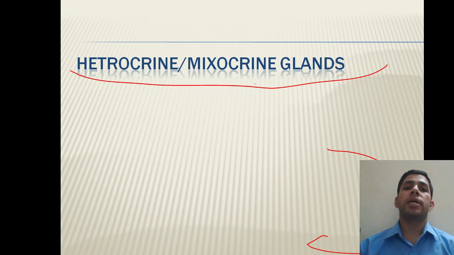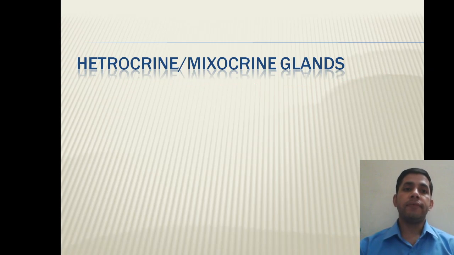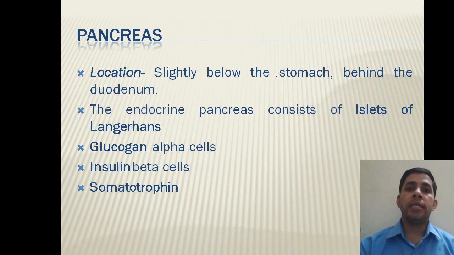Heterocrine or mixocrine glands are the glands in which both endocrine as well as exocrine parts are there. These are the glands which have both endocrine and exocrine parts. So we have different heterocrine glands. First is the pancreas. Pancreas is located below the stomach, behind the duodenum.